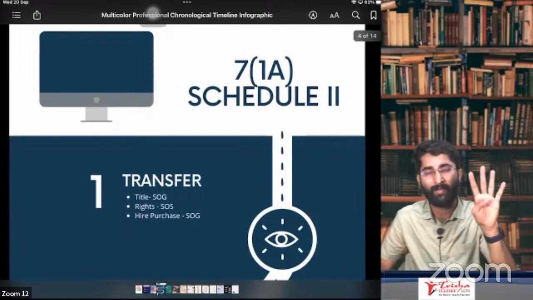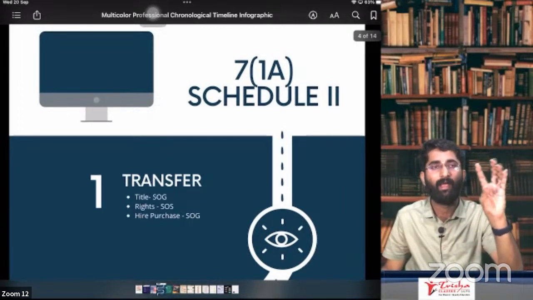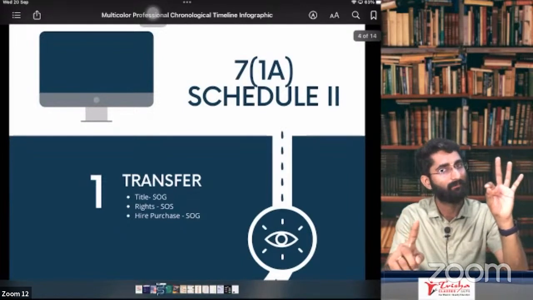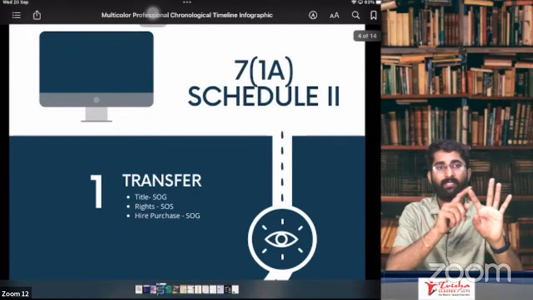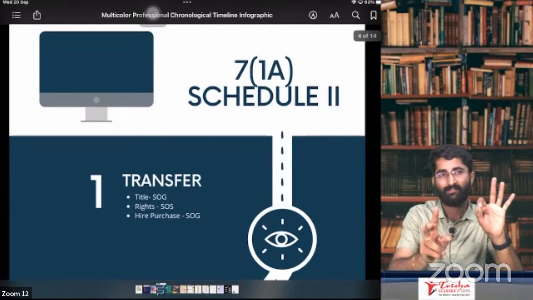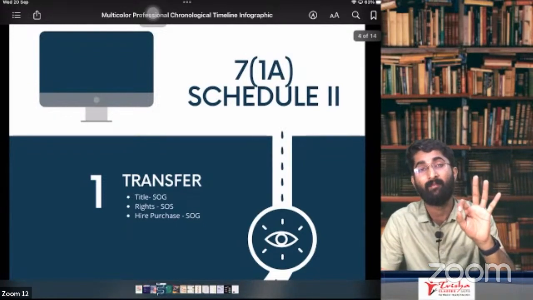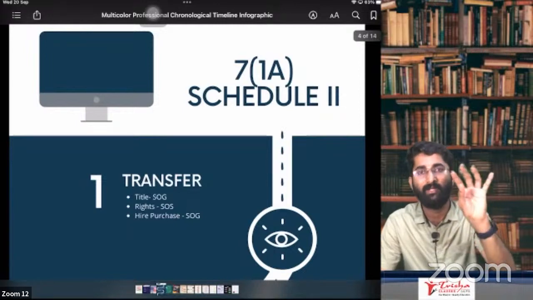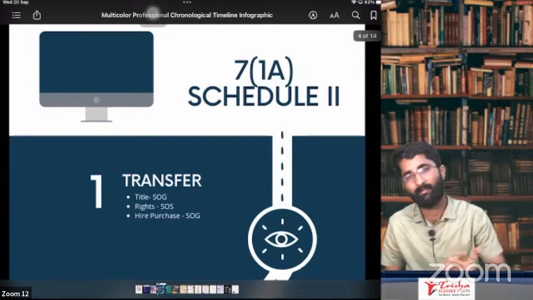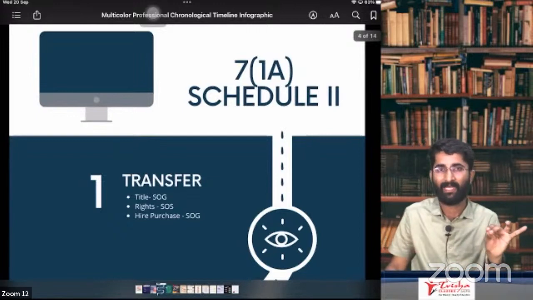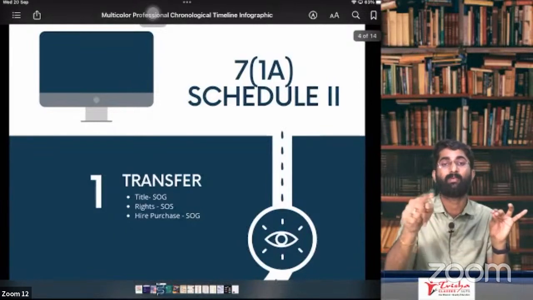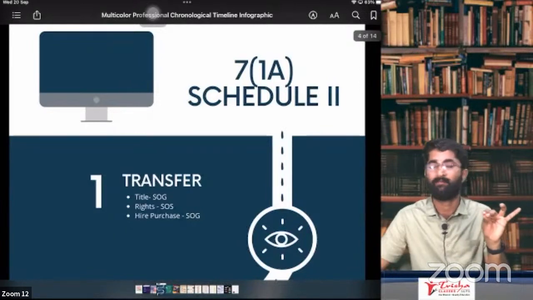There are four paragraphs in this. Para 1: permanent transfer or disposal of the asset on which ITC is availed. That is section number 7, subsection 1, clause C and schedule number 1, para number 1. Para number 2 is about related persons. If you are transferring goods between related persons, that will be a supply. Who are related persons? Distinct person or related person? Distinct person, section number 25, subsection 4 and section number 25, subsection 5.